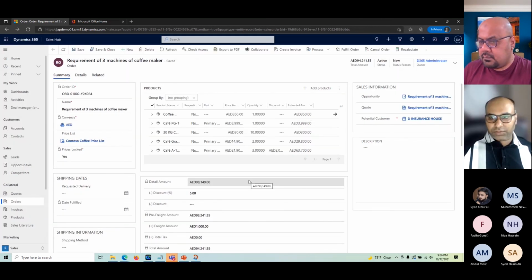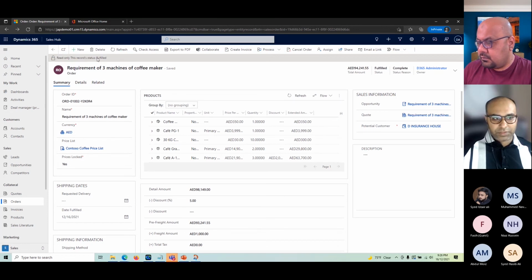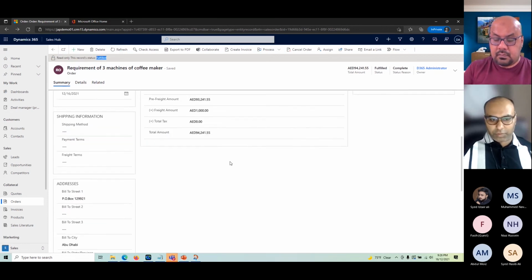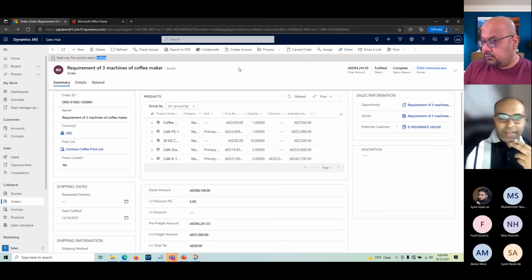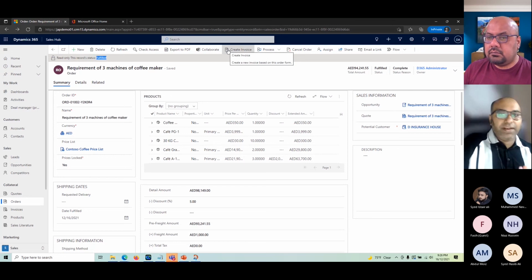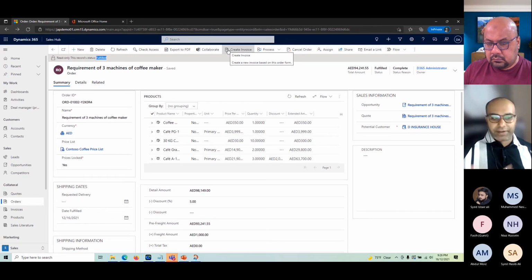So now the status of the product, you can see the sale order is called fulfilled. It is read only. Now it cannot be modified anymore. Okay, so the next process is to create the invoice or bill to the customer, because the order is being delivered, or this can happen at the same time also. Like once we have started the shipment, we can also create the invoice. And in some businesses, the delivery happens first. If it is a credit-based business, then you send the invoice later. That depends.